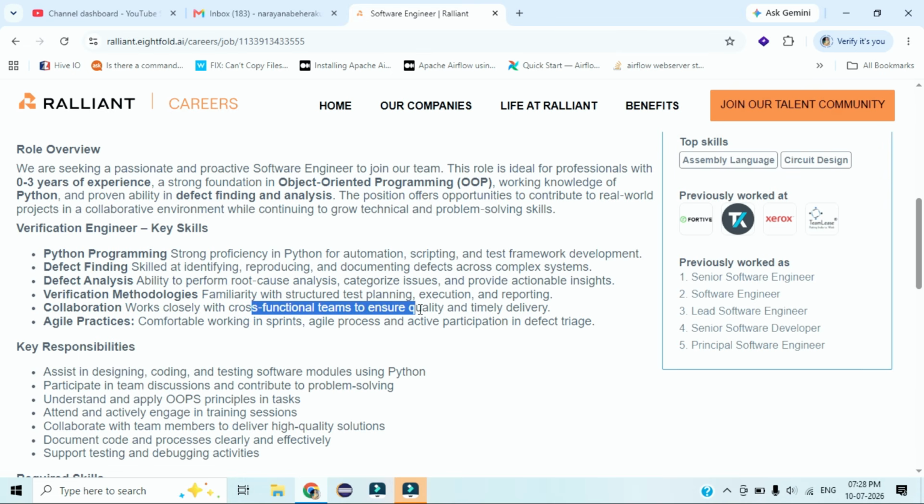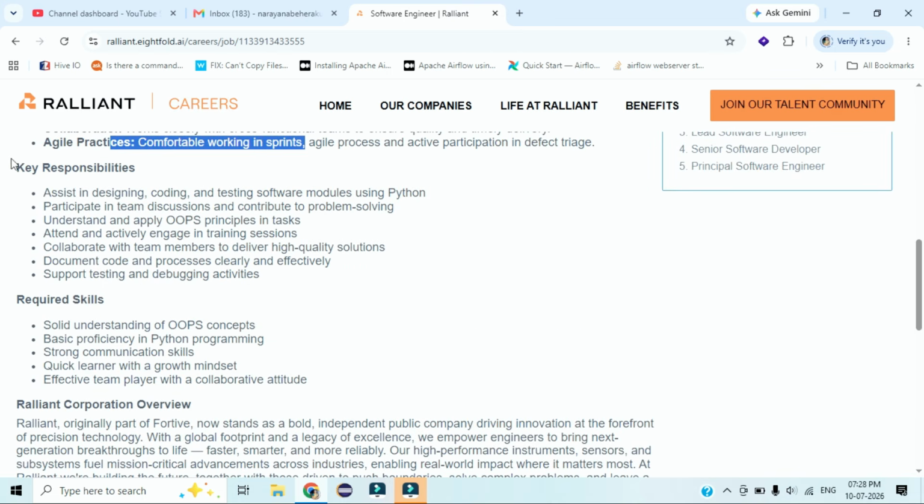That is the main point. Agile practices: as a corporate employee, every company follows agile practices, so you should be comfortable working with sprints, the agile process, and be an active participant in defect triages. The main point now, let's discuss the key responsibilities for the candidate.